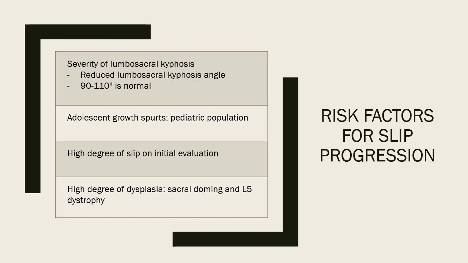While there are strong arguments that low-grade spondylolisthesis can be monitored with serial imaging, high-grade spondylolisthesis often requires surgical intervention due to a risk of progression of the slip. Evidence-based risk factors for slip progression include a high-grade slip found prior to a child's growth spurt, high grades of dysplasia, including sacral doming and dysplastic L5 vertebral bodies, and a lumbosacral kyphosis angle less than 90 degrees.